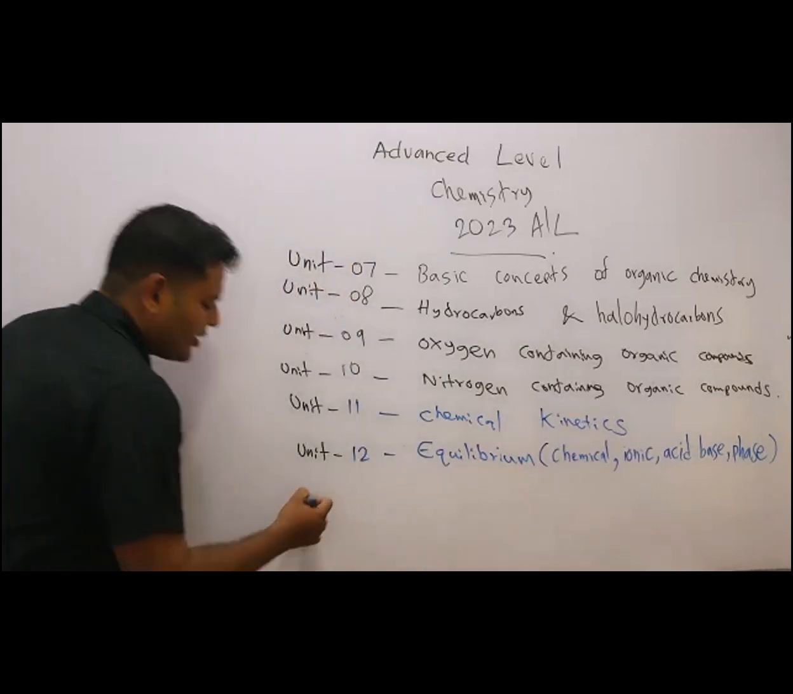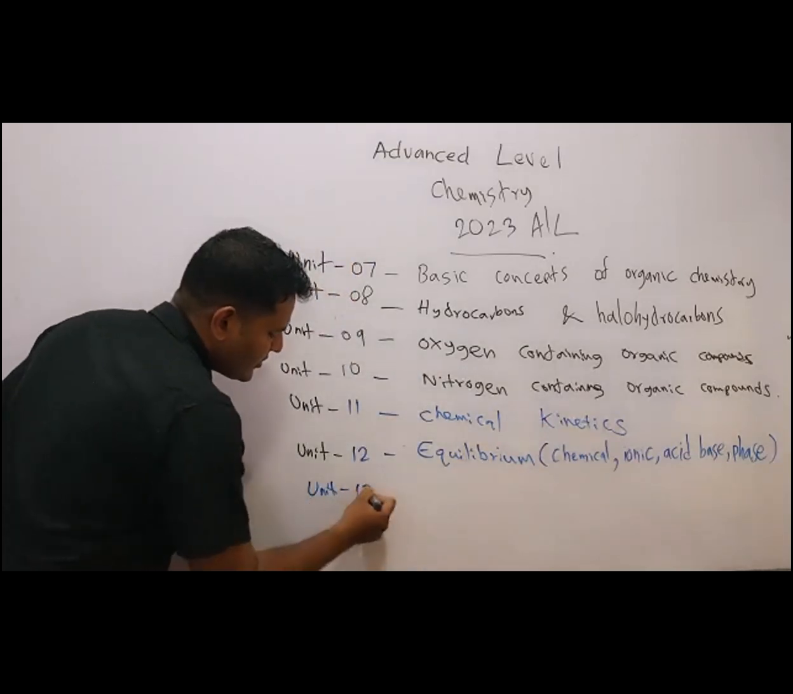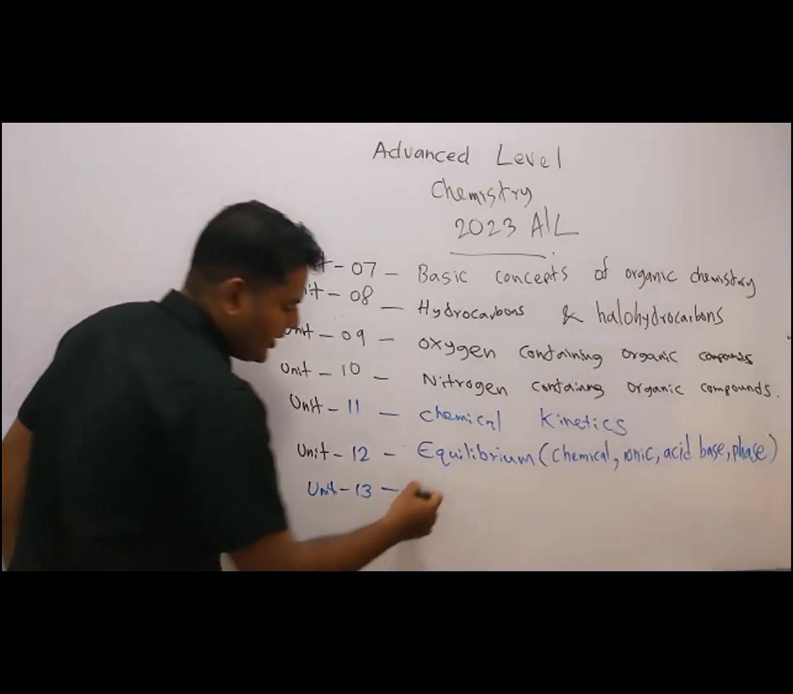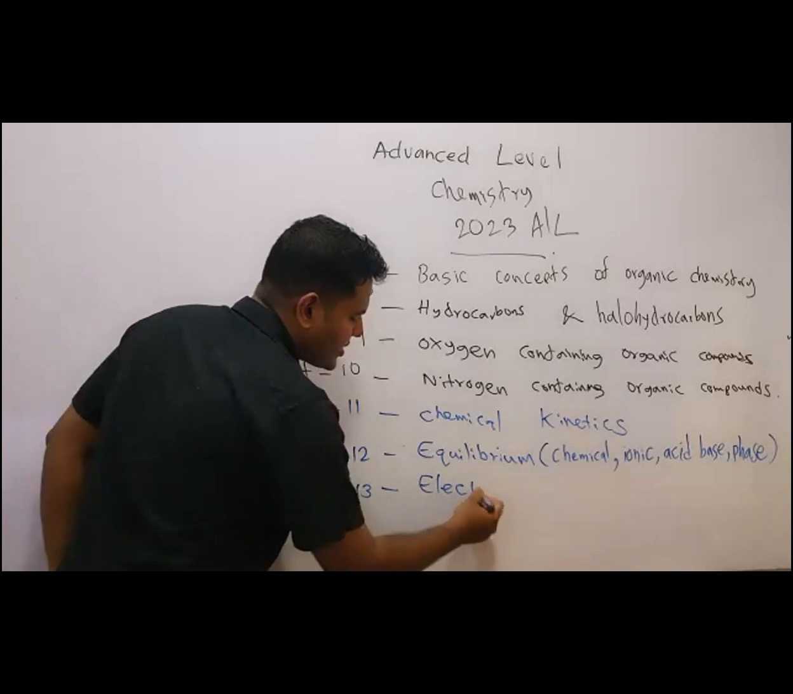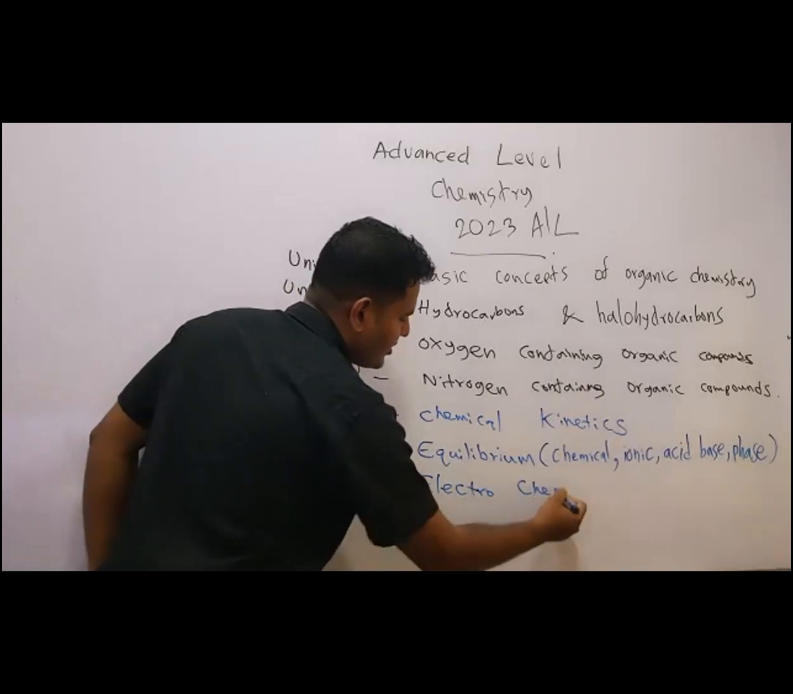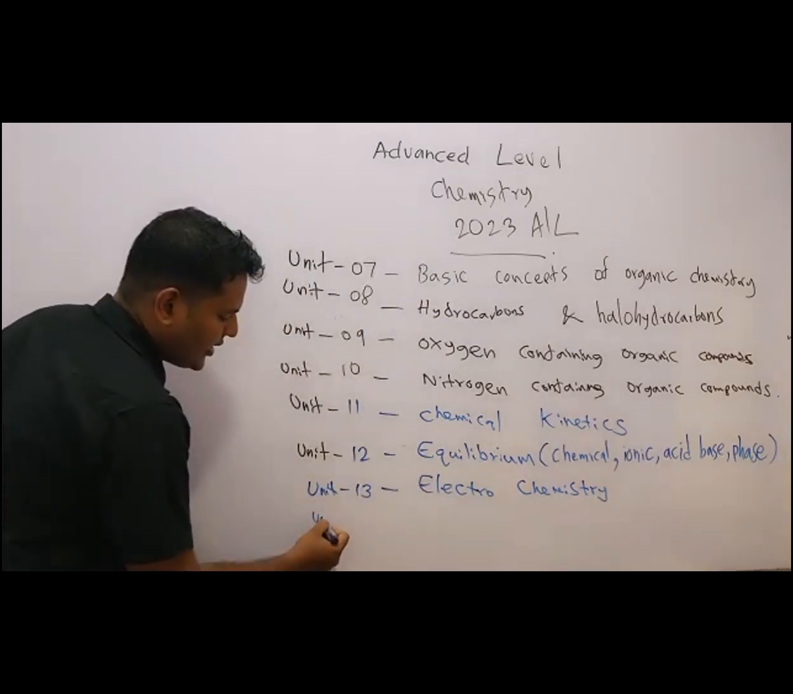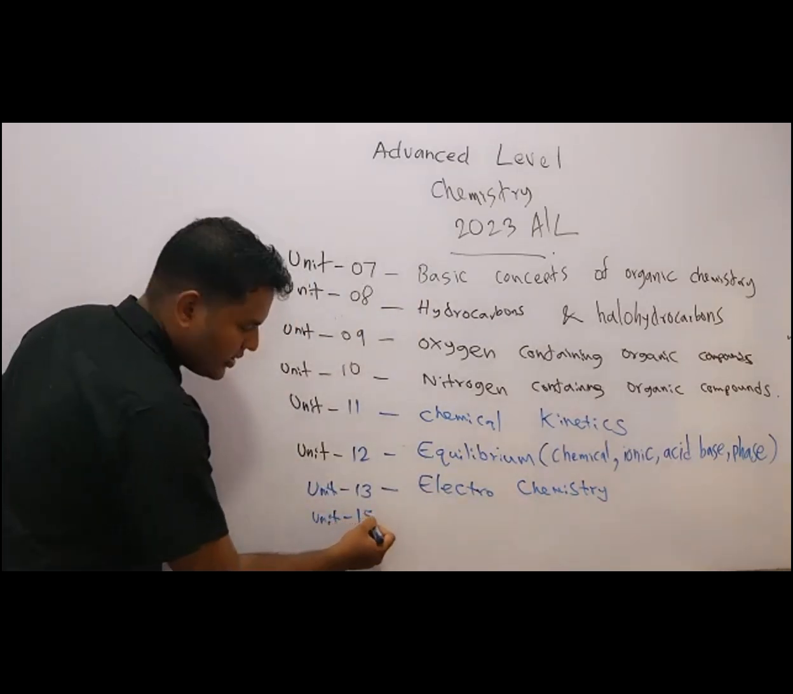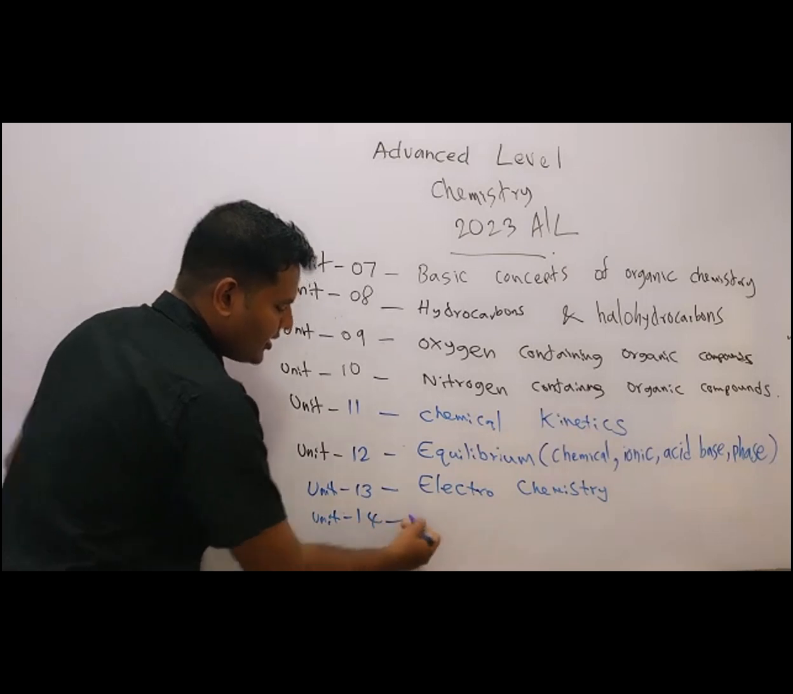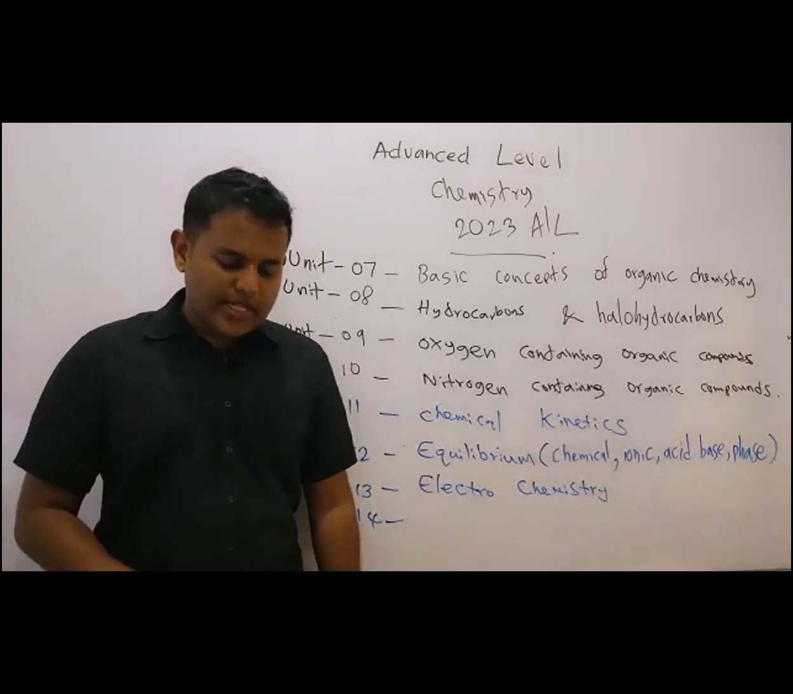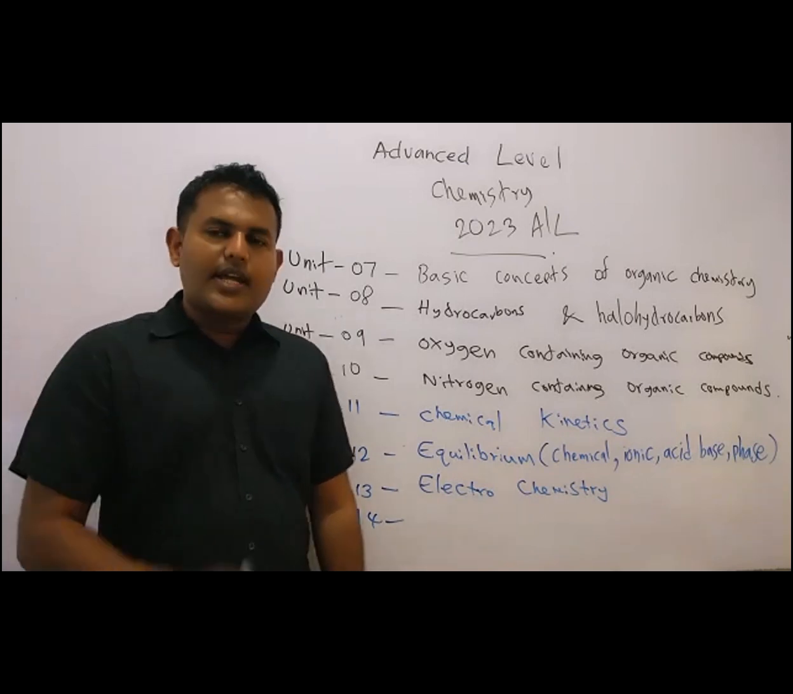Then unit 13, that is called electrochemistry. Okay. Then we can get unit 14. The last lesson in our A-level syllabus is industrial chemistry and environmental pollution.